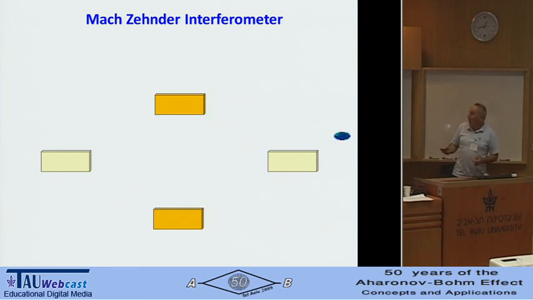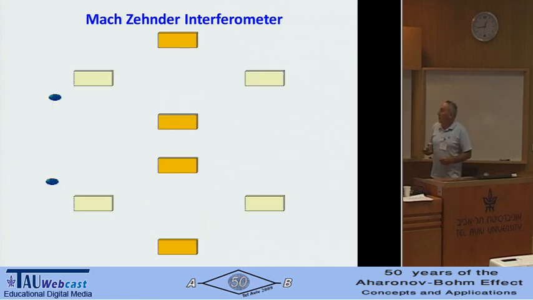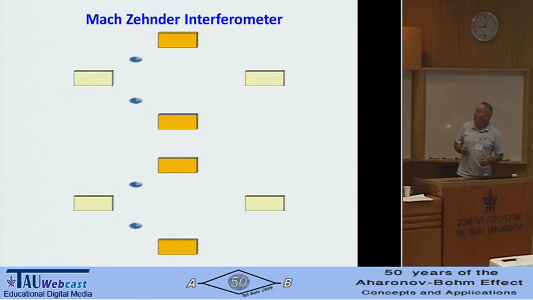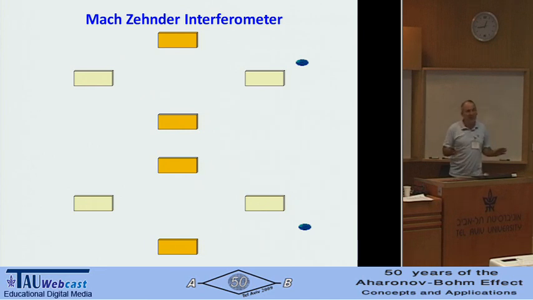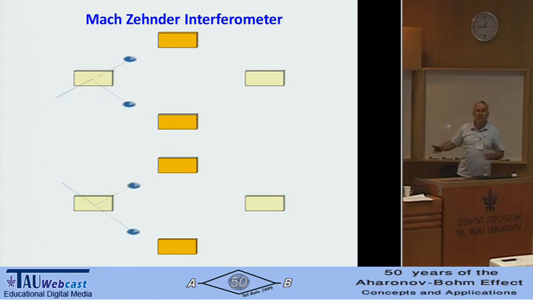We can tune it in such a way that every time we send it from one side, it goes to one particular port. And if we tune it this way, then if we send it from another side, it will go to another particular port. So we can look at this situation. We send one from one side, another from the other side. We start differently, we end up differently. In between, things seem very similar. When we start, in between, there is a 50% chance to find it in one place and a 50% chance to find it in another place.